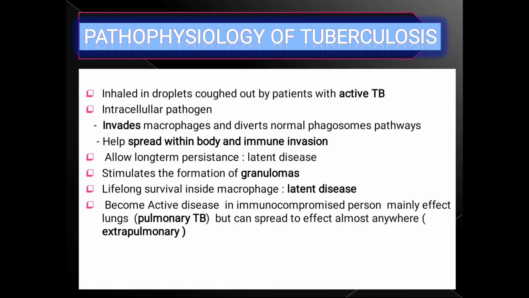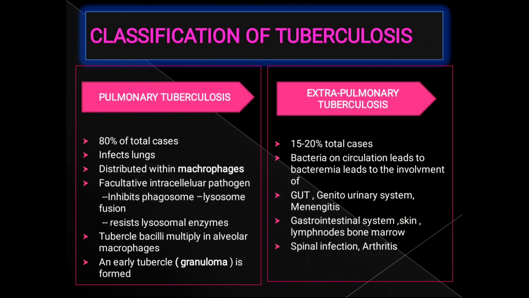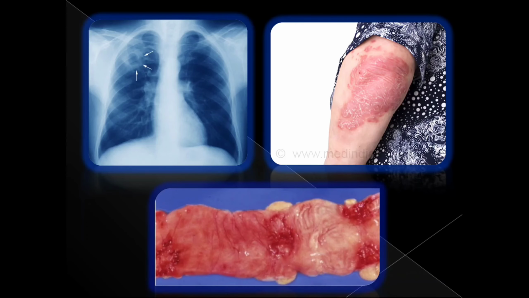Extrapulmonary tuberculosis, 15 to 20% of total cases. Bacteria in the circulation lead to bacteremia, leading to involvement of the genitourinary system, meningitis, gastrointestinal system, skin, lymph nodes, bone marrow, spinal infection, arthritis. Now, here are some pictures of skin infections and chest infection.